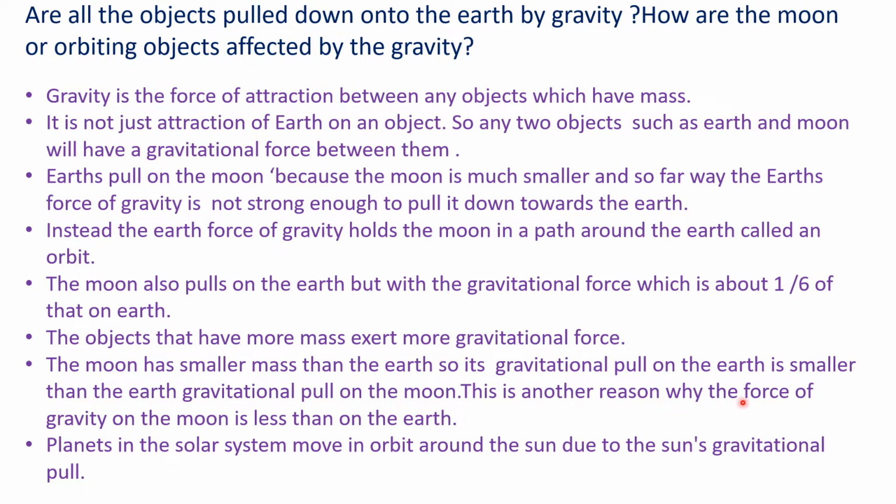There is another reason why the force of gravity on the moon is less than on the earth. Planets in the solar system move in an orbit around the sun due to the sun's gravitational force. The sun pulls the objects, and that is why the planets in the solar system move in an orbit because of the sun's gravitational pull.